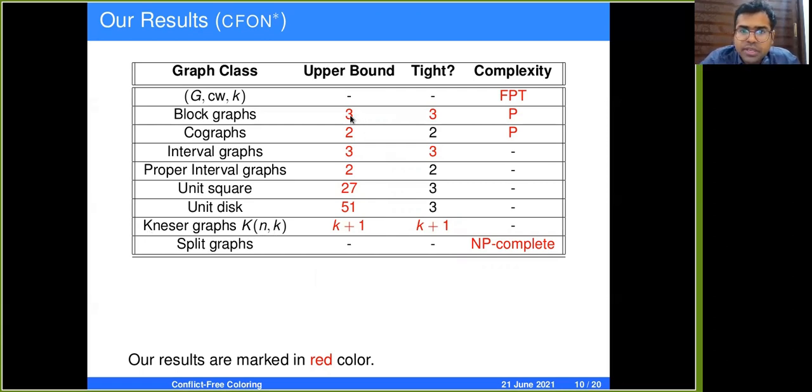On block graphs, we give an upper bound of 3. We also show that there exists a block graph which requires 3 colors, and we show an upper bound of 2 for cographs. On interval graphs, we show an upper bound of 3, and we show an example of an interval graph which requires 3 colors. We show an upper bound of 2 for proper interval graphs. On unit square and unit disk, we show upper bounds of 27 and 51 respectively. On Neisser graphs, we show that k+1 colors are actually sufficient and sometimes necessary. On split graphs, we show that the problem is NP-complete.